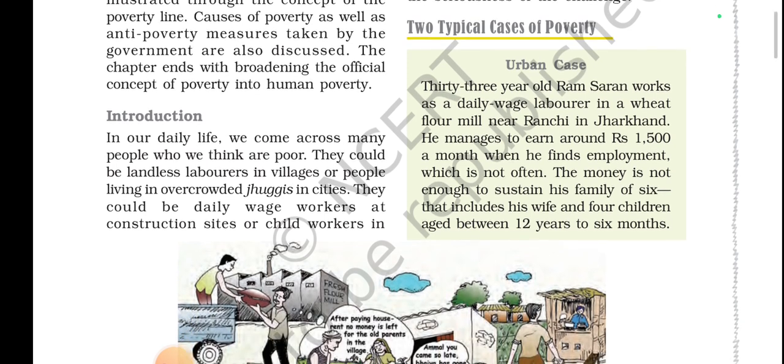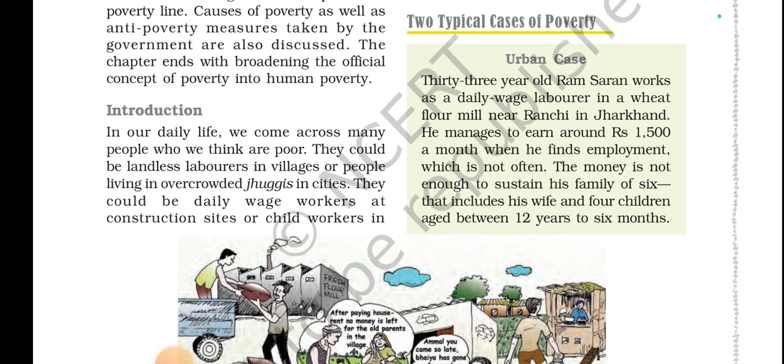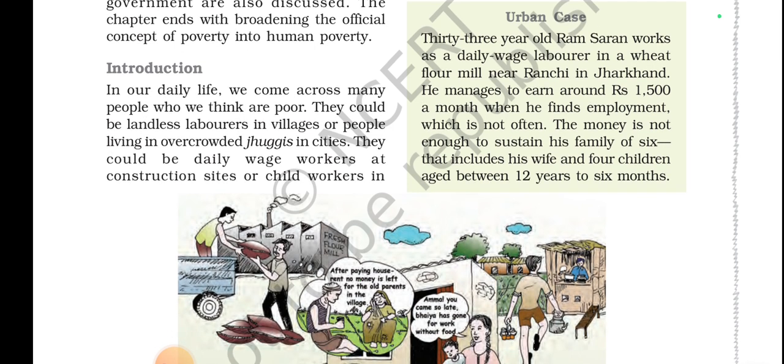Now, 33-year-old Ram Sharan works as a daily wage laborer in a wheat flour mill near Ranchi in Jharkhand. He manages to earn around rupees 1,500 a month when he finds employment, which is not often. The money is not enough to sustain his family of 6, that includes his wife and 4 children, aged between 12 years and 6 months.